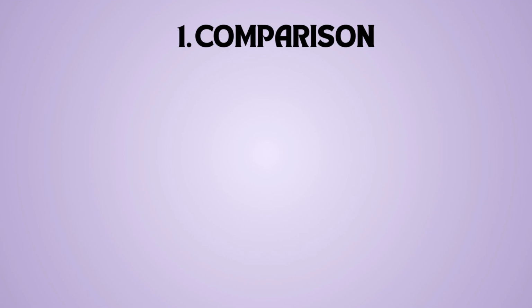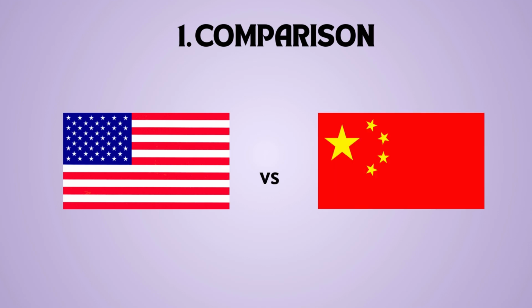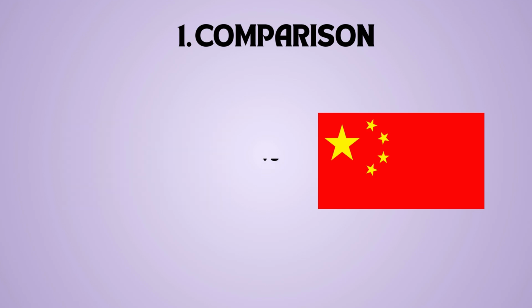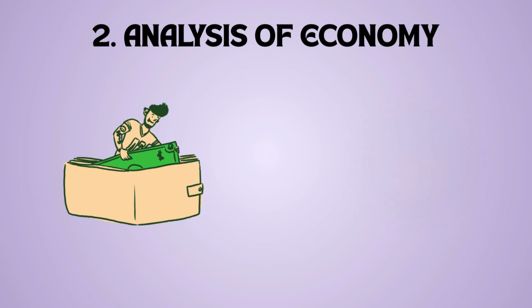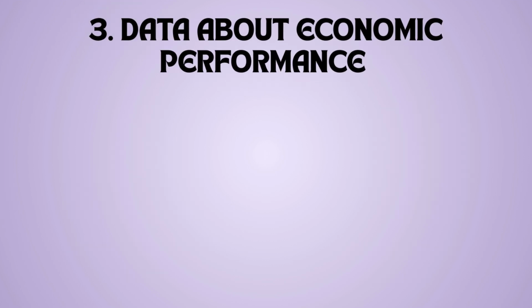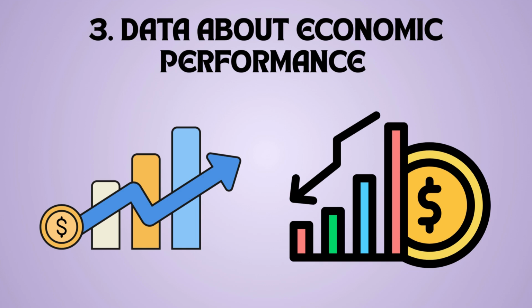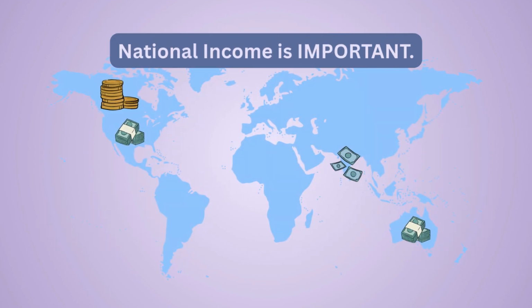First, you can say that it definitely allows one to compare, say, the value of output produced by the United States to that of China. But it has so many uses beyond comparison. It allows economists to analyze the economy, and it allows policymakers to decide whether they need to use a contractionary policy or an expansionary policy. It also conveys data about how the economy is doing and works as a facet that can be used to understand key issues within the economy of a nation. Thus, we can safely say national income is an important concept.